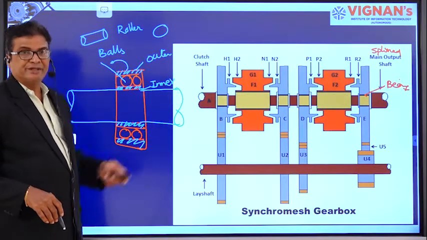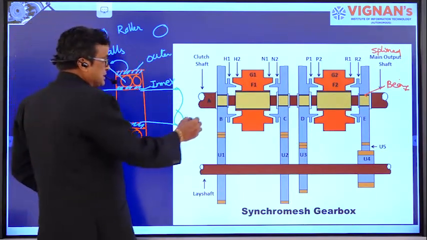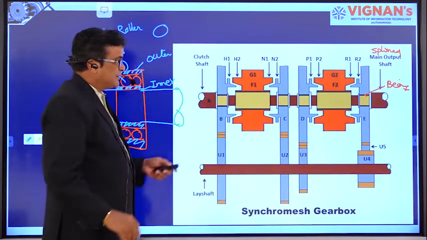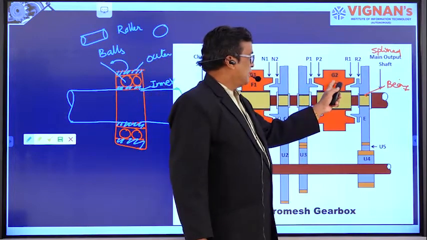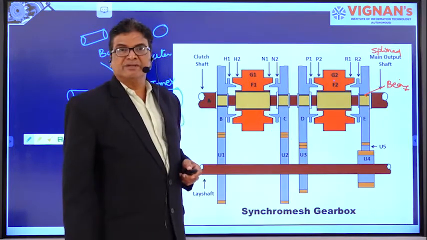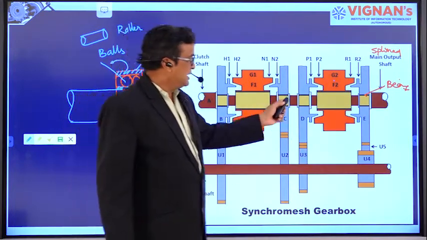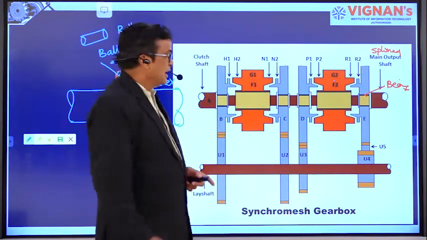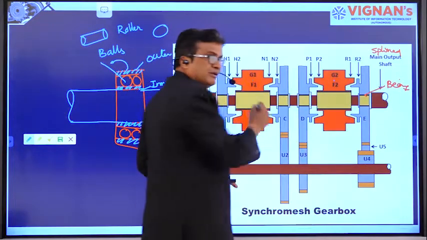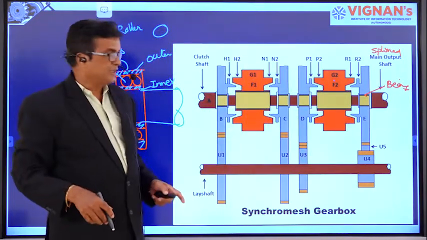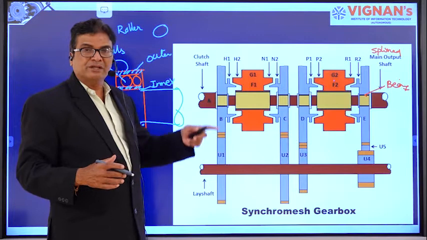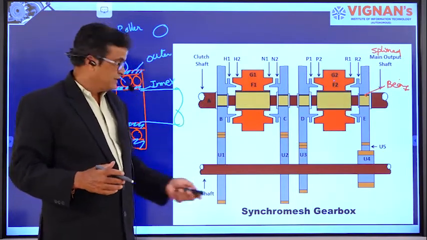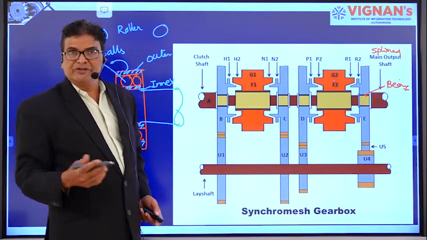What is going on here, right? So the inner wheel is firmly fixed, the outer wheel is rotating. That's why the synchronous devices are rotating, but the main shaft is not rotating when they are not engaged, right? And all these gear wheels are rotating with their own speed ratio, right? As I told you earlier, 4:1, 3:2 and 1:1, they will rotate according to their speed gear ratio. N2 by N1 is equal to D1 by D2, right?